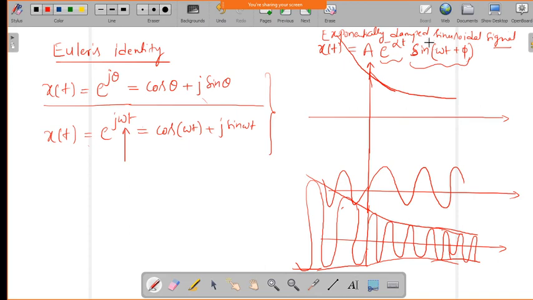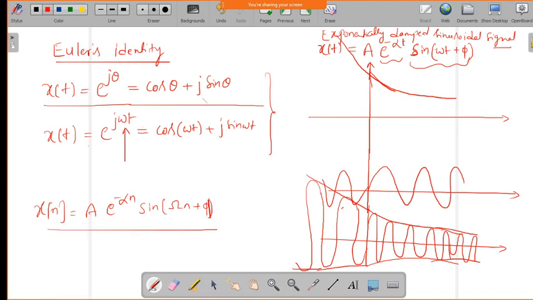So now this is in the continuous case. Even you can have a discrete time case also, which is x of n in terms of a into e power minus alpha n into sine of omega n plus phi.